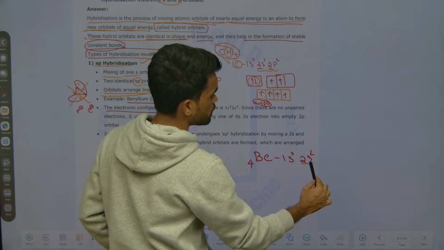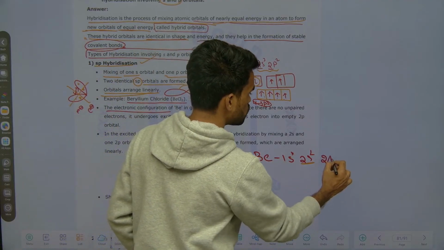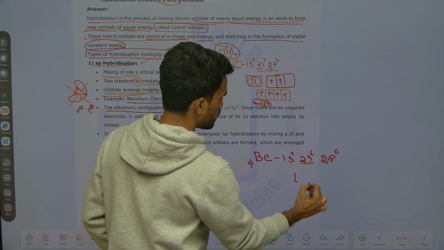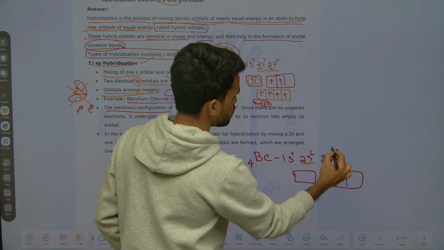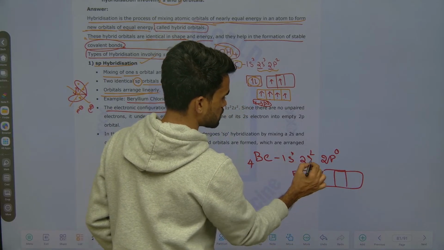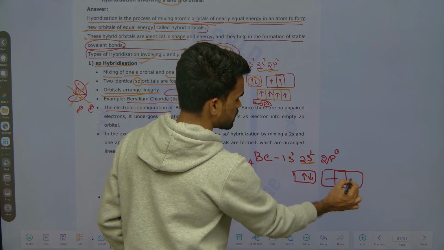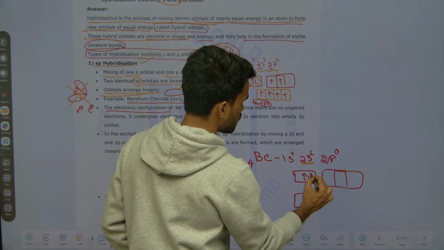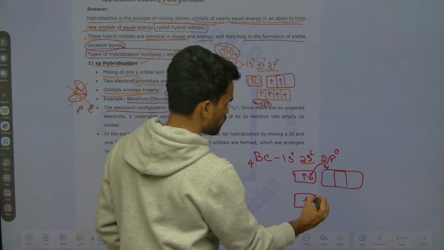The highest orbital has 2 electrons, and after that you have 2p, which has 0 electrons. So 2s has 2 electrons, one here and one here, and 2p is empty. Now one electron from 2s shifts into 2p, and that is how the hybrid orbitals are formed here.